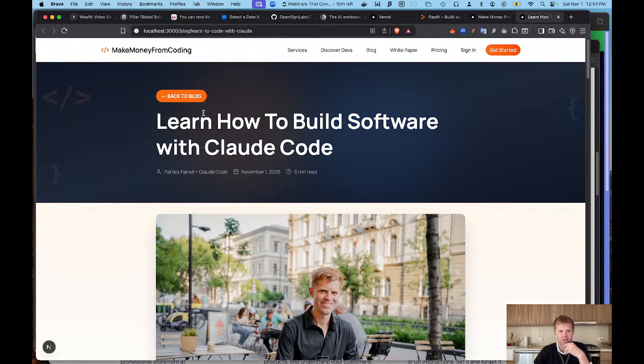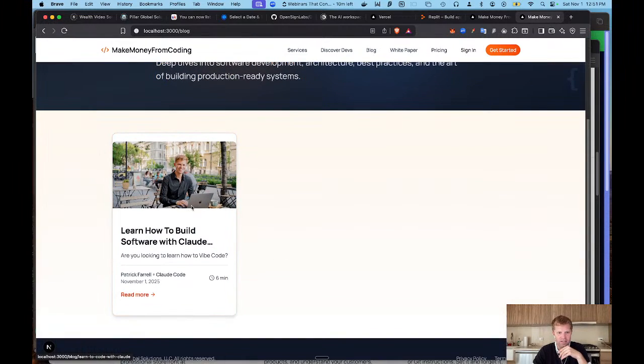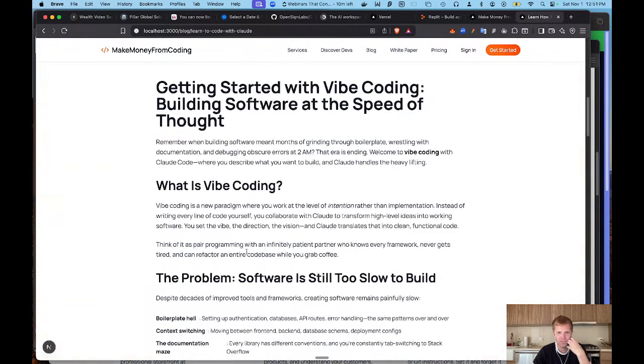Now remember, the cool thing about this too is, once you've built this one time, you can use this for other features, right? I can use this in other pieces of software and stuff like that. So let's go back to our blog and see, and it did it, right? This is a complex, wow, this is really nice actually.